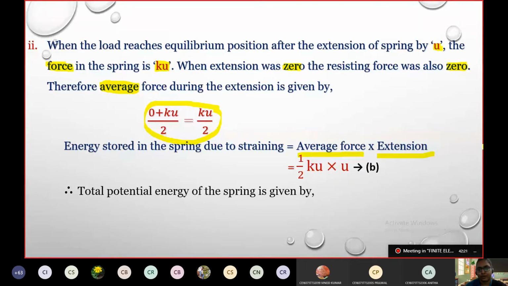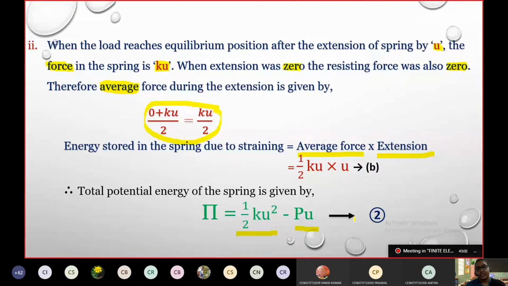I can call that also Ku square by 2. Now for the spring element, we had the work potential, and we have the total strain energy. So the total potential energy of the spring is the summation of the strain energy and the work potential. This is our strain energy, half Ku square, and this is our work potential. So this is the equation of total potential energy of a spring.